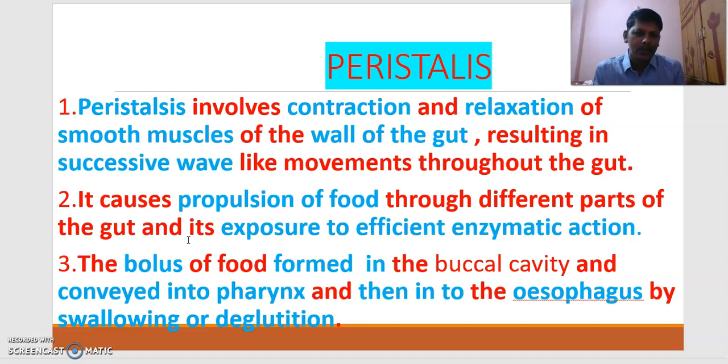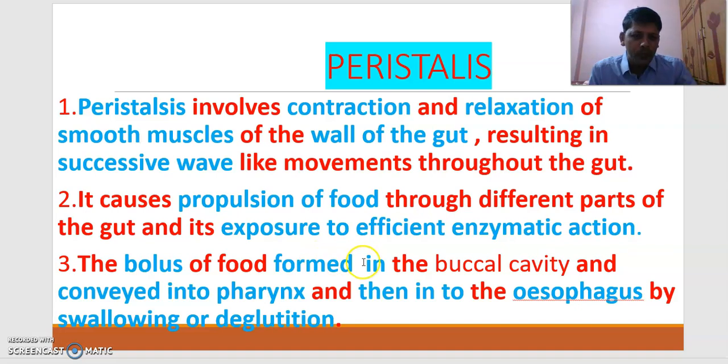Like this, the bolus is also exposed to different enzymes. When it goes to the stomach, it is exposed to gastric juice. When it goes to the duodenum, it is exposed to bile juice, pancreatic juice, and intestinal juice. Like that, peristalsis causes propulsion of food, and because of peristalsis the food is exposed to efficient enzymatic action.